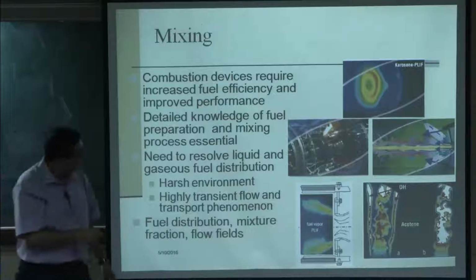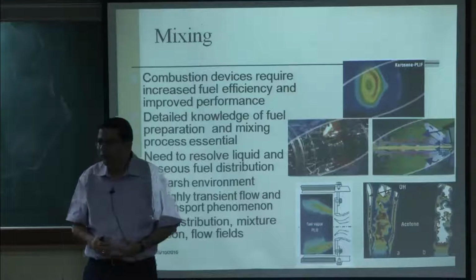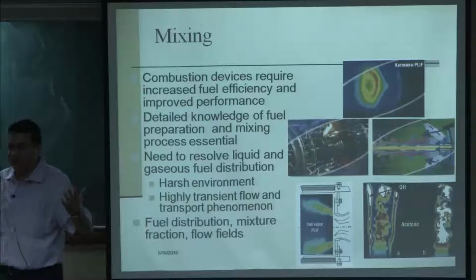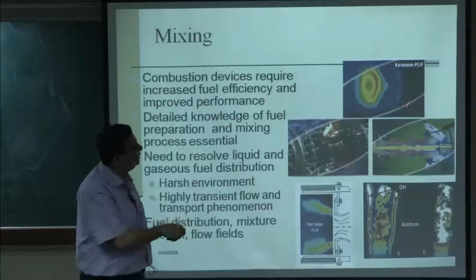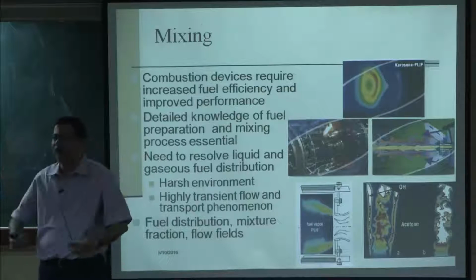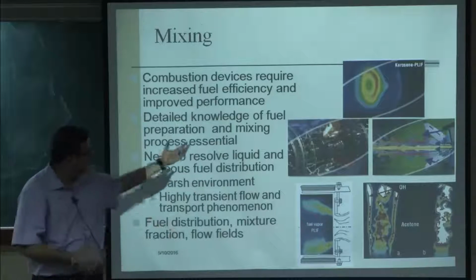That tells us, because typically we would like to have a uniform homogeneous distribution of fuel, okay. But if we do not, similarly you can do this for diesel engines. So, for diesel engines you can see where the spray is located and how it is spreading.